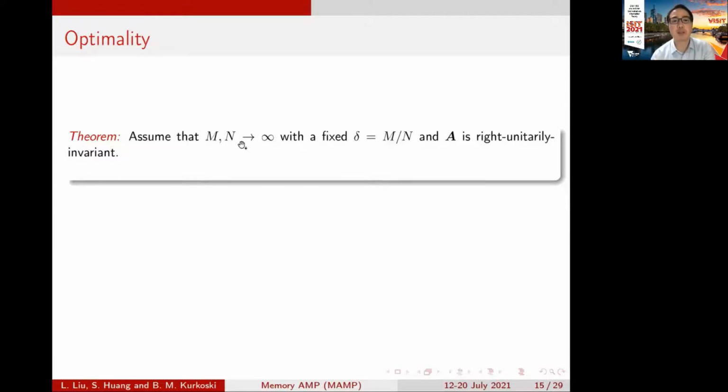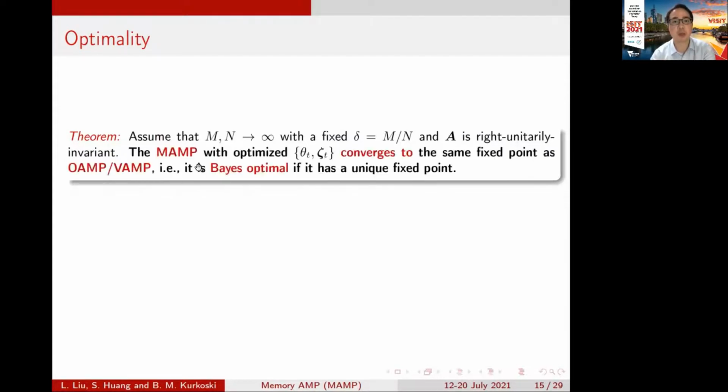We assume that the system is very large, and we consider a right unitarily invariant matrix. And the optimized memory AMP converges to the same fixed point as OAMP and VAMP. Since OAMP and VAMP are Bayes optimal if they have a unique fixed point, the proposed memory AMP is also Bayes optimal if it has a unique fixed point. Now I will show some key intuitions for the proof of this theorem.